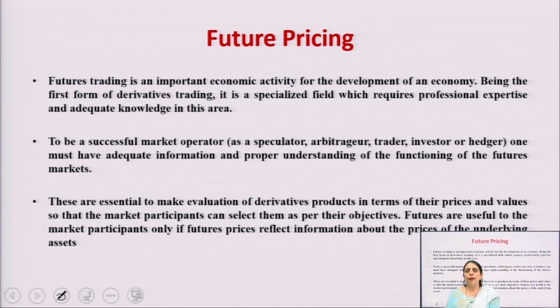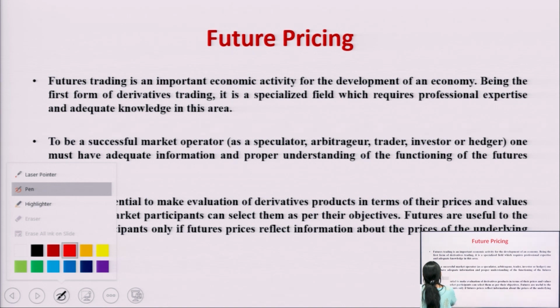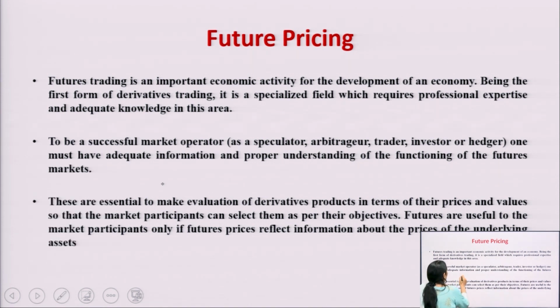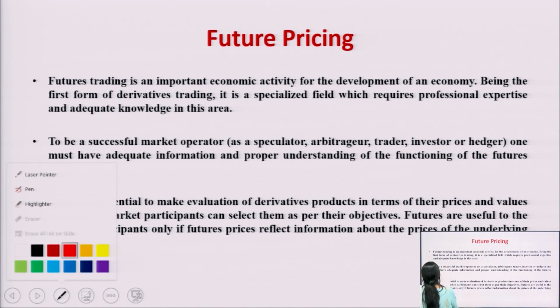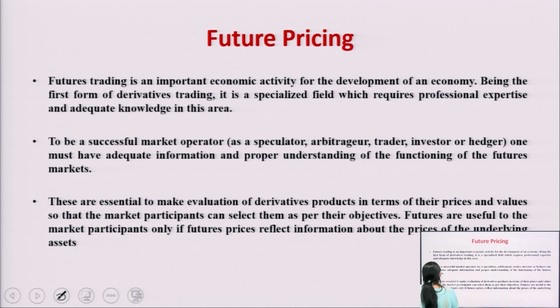Earlier, whenever we wanted to buy shares, we had to purchase in cash. Let us take an example. If I want to buy the shares of State Bank of India, I am just giving an example.